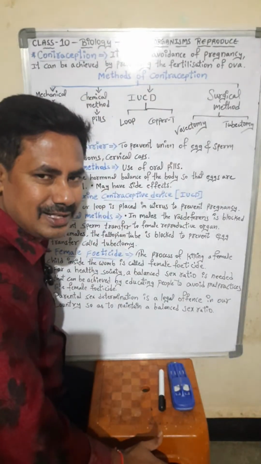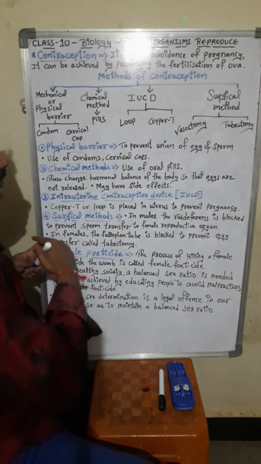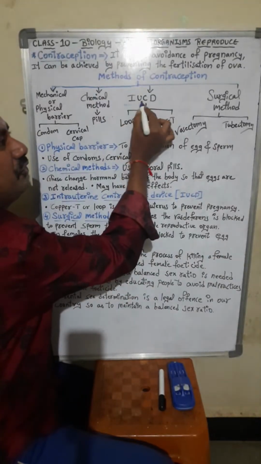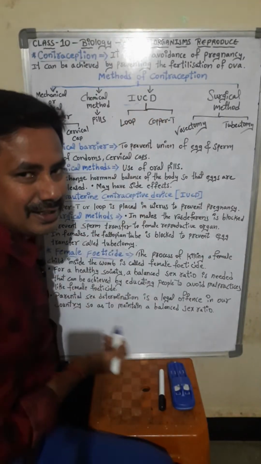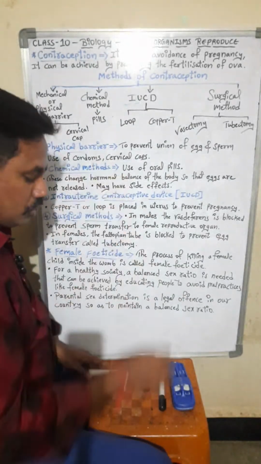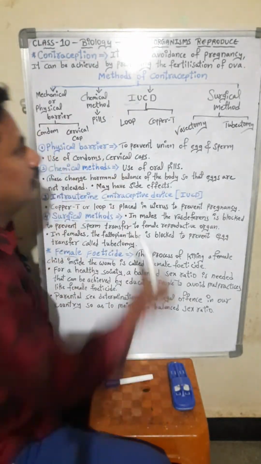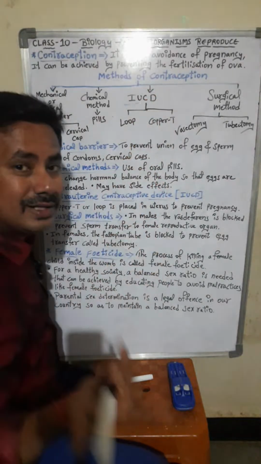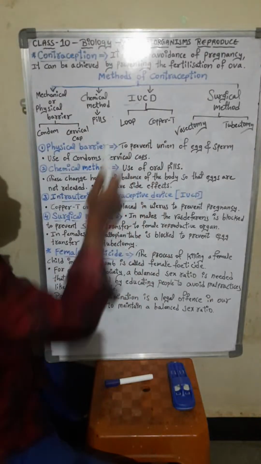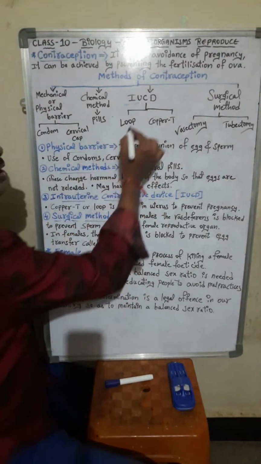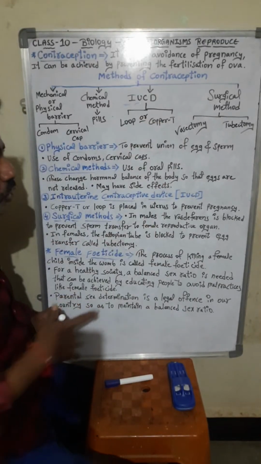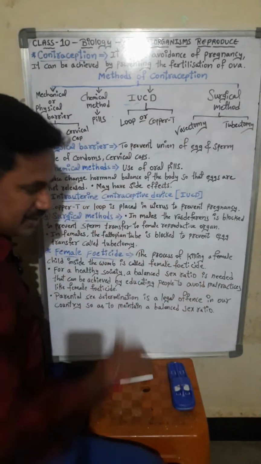Clear? Very easy. Intra means inside the female reproductive organ, the uterus. Here we pronounce it intrauterine. CD means contraceptive device. IUCD. Copper T or loop. What is this copper T? What is this loop? We will see.